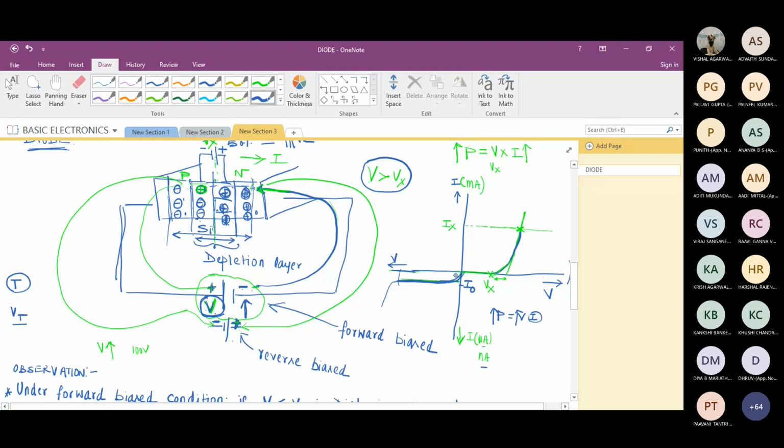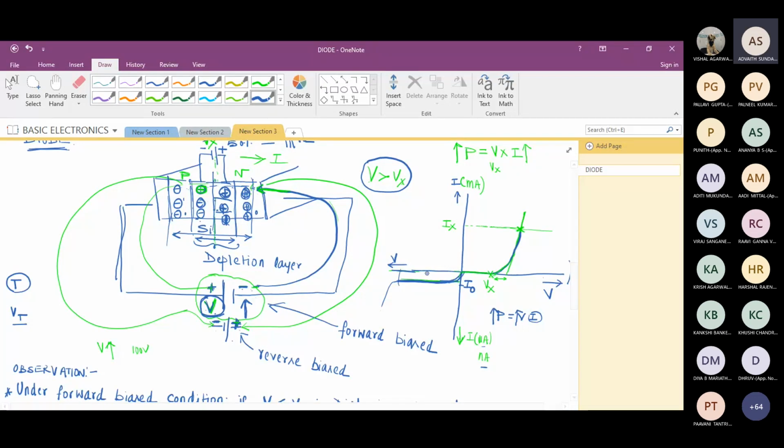Why I am finding all these things, you will understand maybe in another 5-10 minutes. First we'll try to find all these parameters, then I will explain the significance of these parameters, and why I'm interested in this. Can you find the resistance of this variation? Anybody in the class? If I ask you to find the resistance, is it possible?